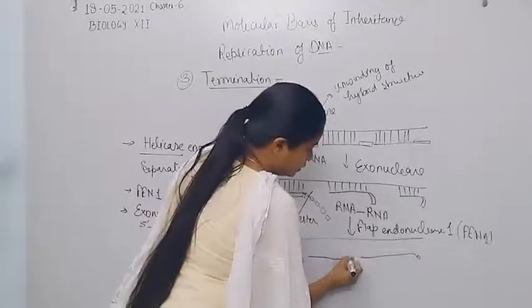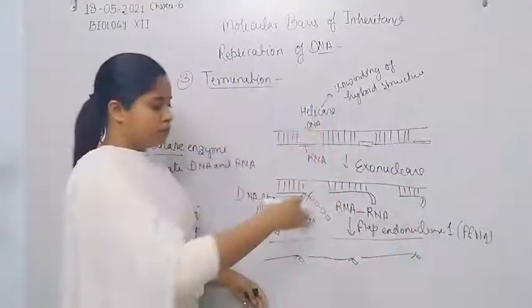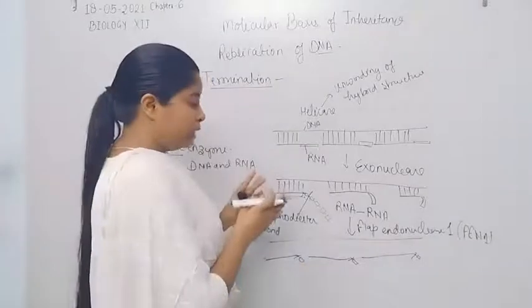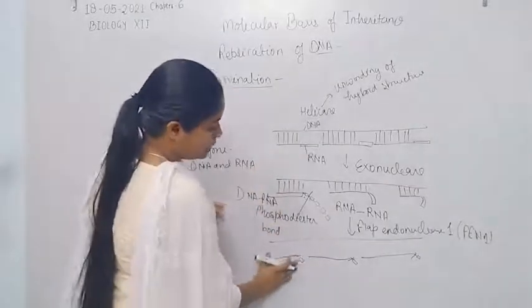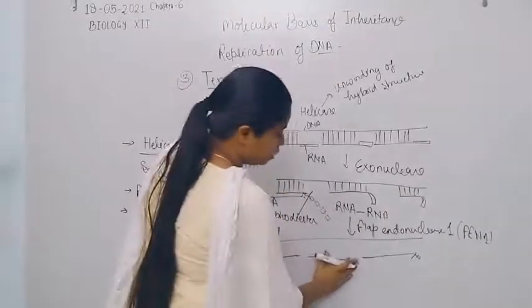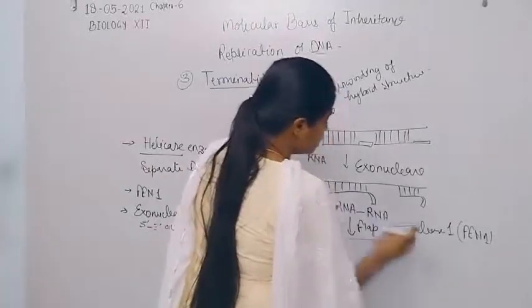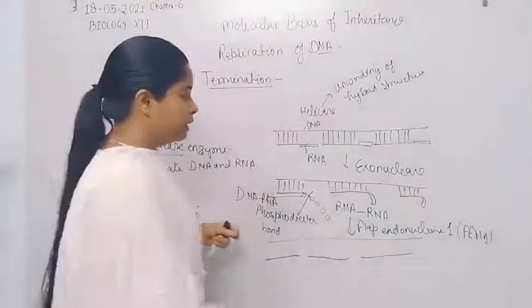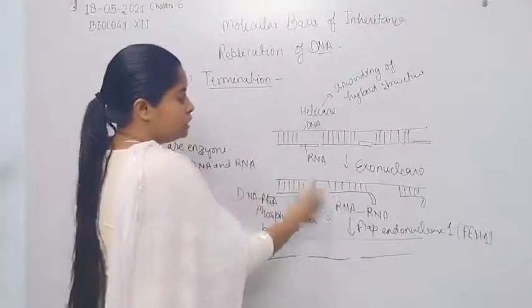So this phosphodiester bond is cut by the FEN1 enzyme. In the next step there is a need, because a huge gap of about 8 to 10 nucleotides is created after the removal of this RNA primer.